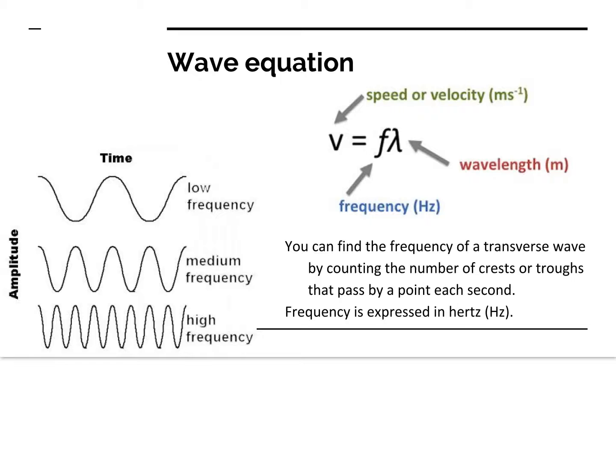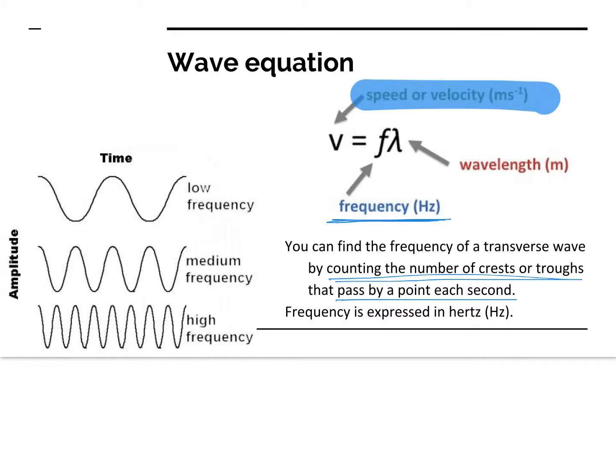Okay, wave equation. When we're talking about waves in this class, we are always going to do waves that are going at the same speed or velocity. Waves are going to travel at the same speed as long as they're moving through the same medium. So if a wave is moving through air or if a wave is moving through water, it's going to move at the same speed. What can change is the frequency and the wavelength of a wave. Frequency is just how many times something passes through each second. This would be the number of crests or troughs that pass by a point each second.